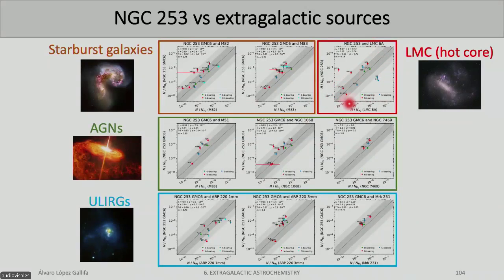This is the worst correlation, but it makes sense because this is not a galaxy, this is the Large Magellanic Cloud, and this is a hot core. And we mentioned that NGC253 is triggered by shocks, so the chemistry is different, and therefore the correlation is bad, so everything makes sense. And also, when we compare with the starburst galaxies, AGNs and others, we can see that despite the low number of molecules detected, the chemistry is pretty similar. So in these sources, we can also say that all the chemistry is triggered by large-scale shocks.